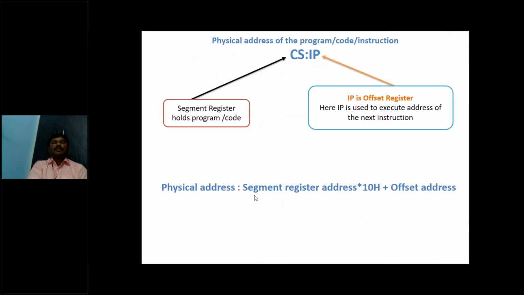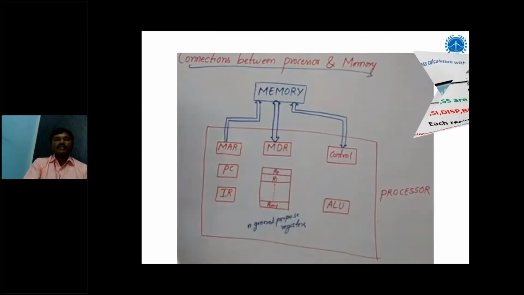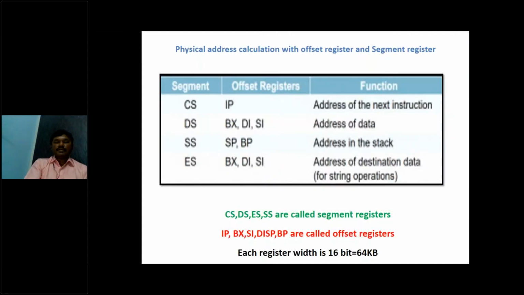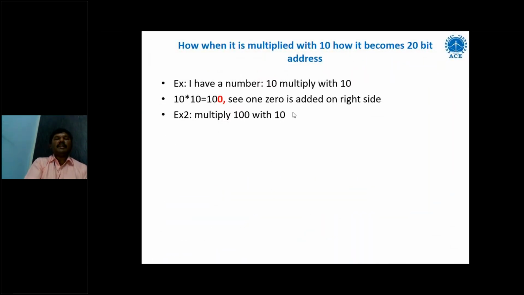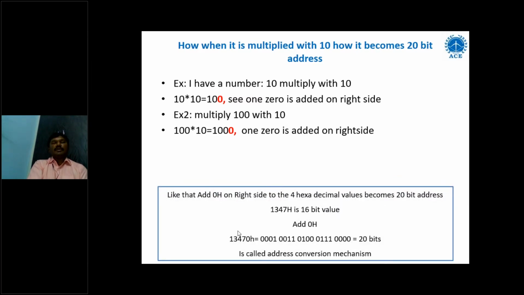So physical address is equal to segment register address times 10H. Why is it multiplied with 10H? Suppose I have a number 10. If I multiply with 10, then one more zero will be added to this 10 to become 100. And if I have a number 100, if I multiply with 10, it becomes 1000. Like that, if I multiply with 10H, then 1347H, my segment address,